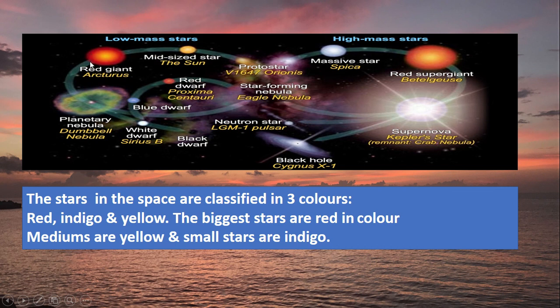The biggest stars are red in color, red giants. Medium size stars emit yellow light, like the sun, and the small stars are indigo. So here the biggest stars are red in color, medium are yellow, and small stars are indigo.